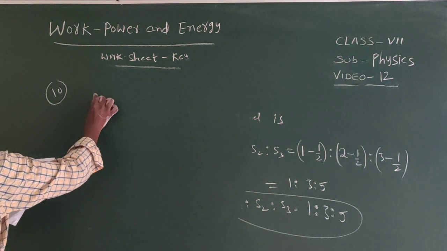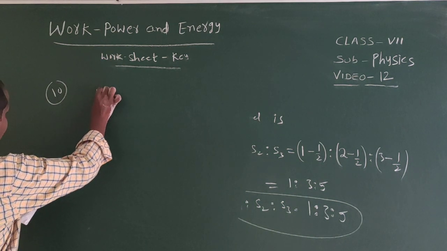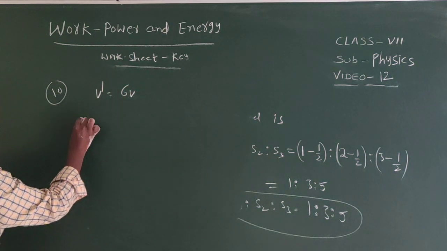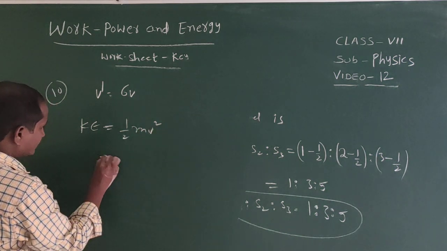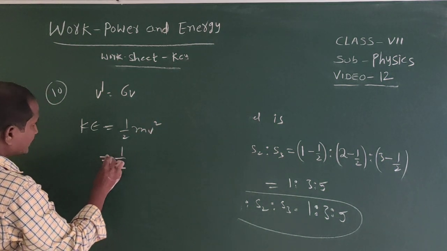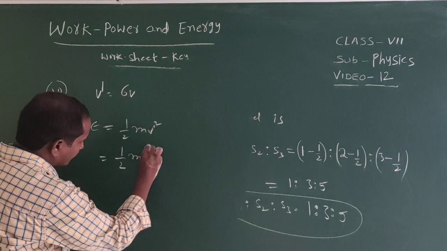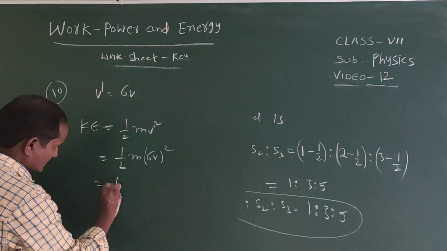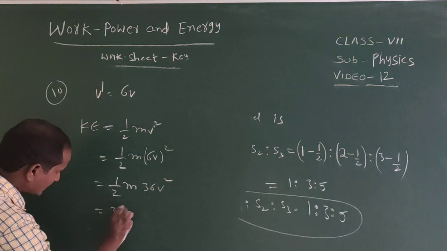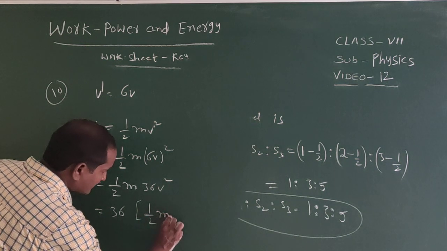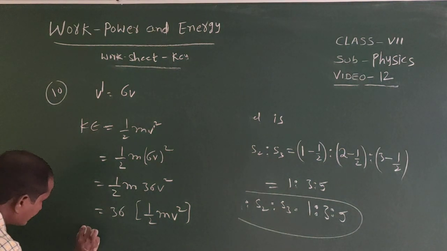10th one. Velocity is increased to 6 times, that is v' equal to 6v. So here K equal to half into m into v square. So the new K1 is equal to half into m into v' square, that is equal to half into m into (6v) whole square, which is half into m into 36v square, that is equal to 36 into half into m into v square. So it is increased by 36 times.